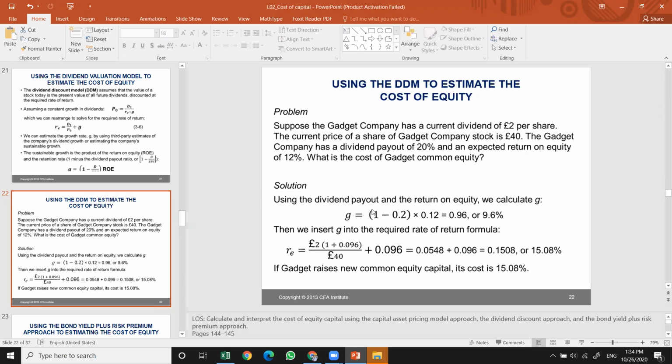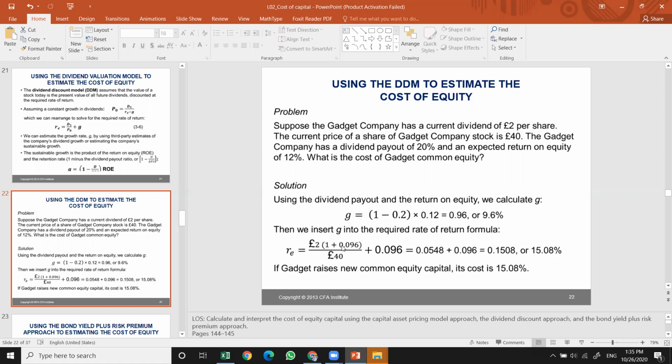Using the dividend payout ratio and return on equity, we calculate 1 minus the dividend payout ratio, which is 20%, times the return on equity, which is 12%. That gives us the growth. Then we use this growth in the estimation of the cost of equity.